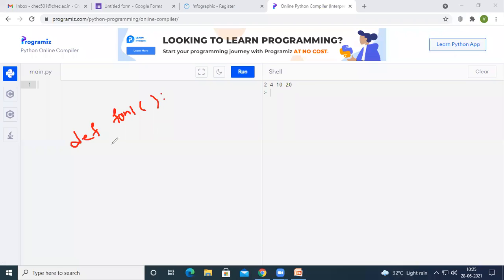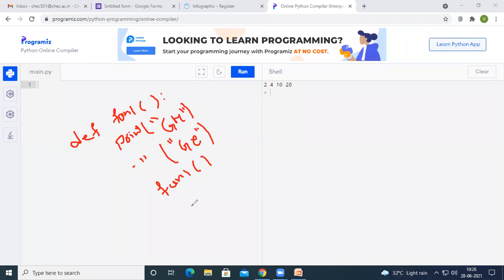Inside the body, I have three statements. The first statement is print good morning. My second statement is print good evening. And my third statement is fun1, a call to fun1.